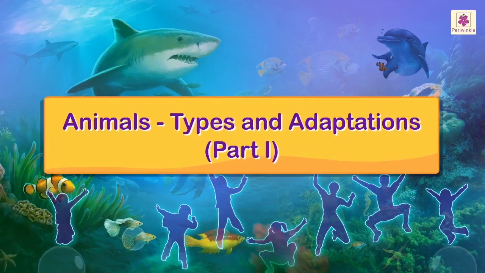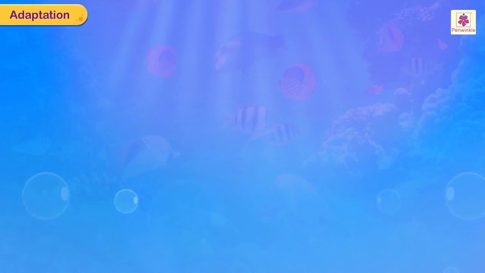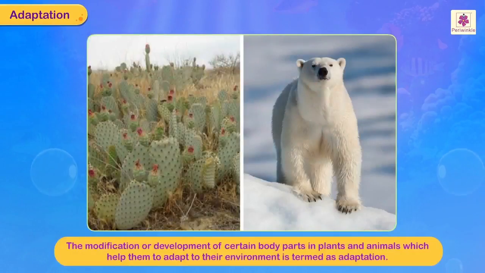Animals, types and adaptations. Adaptation. The modification or development of certain body parts in plants and animals which help them to adapt to their environment is termed as adaptation.